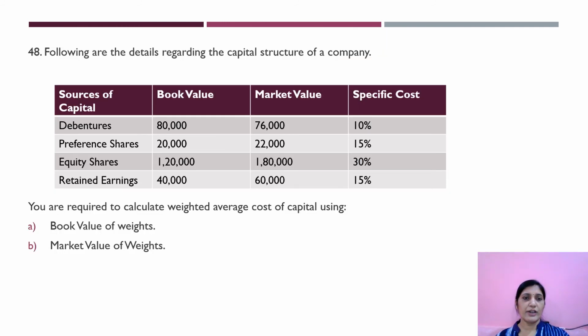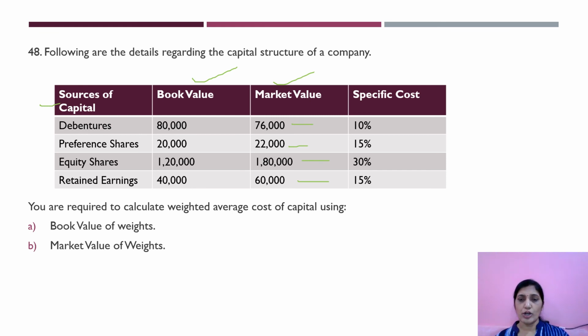So we'll go for one more problem over here. Following are the details regarding capital structure of a company. Sources of capital is given: debentures, preference shares, equity shares, and retained earnings. So we have book values: 80,000, 20,000, 1,20,000, 40,000. Market value we have 76,000, 22,000, 1,80,000, and 60,000.